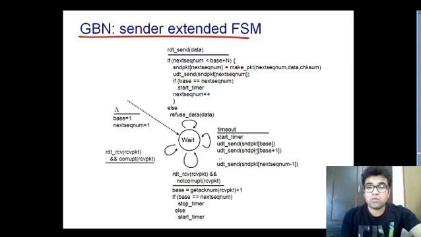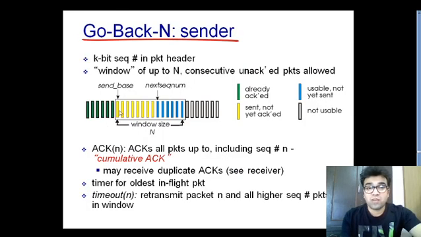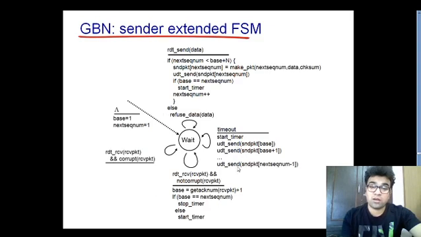Once you are done retransmitting the packet from the sending side to the receiving side, you will keep on transmitting all the packets again which are residing inside this window from the send base point. From this particular packet onwards, you have to send all the packets again if timeout occurs.